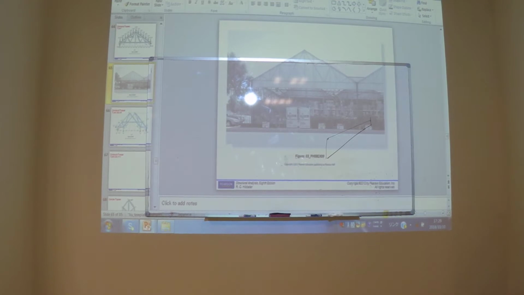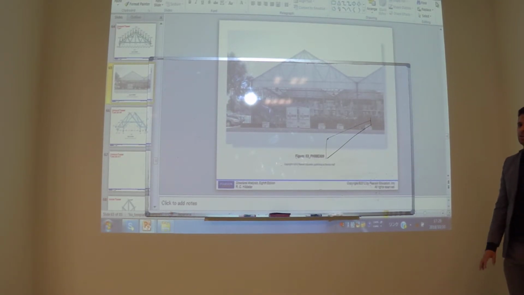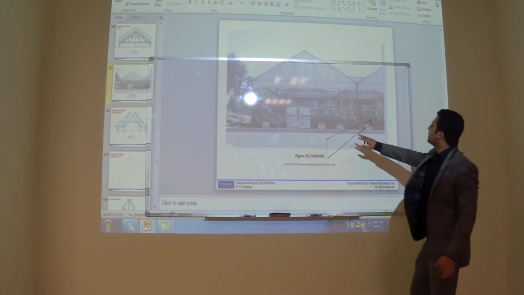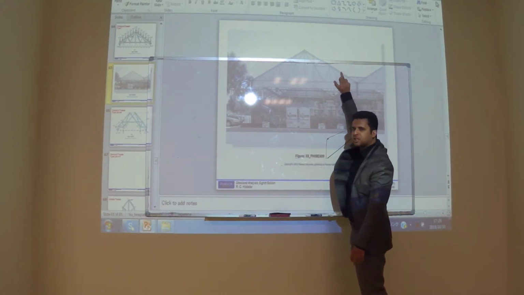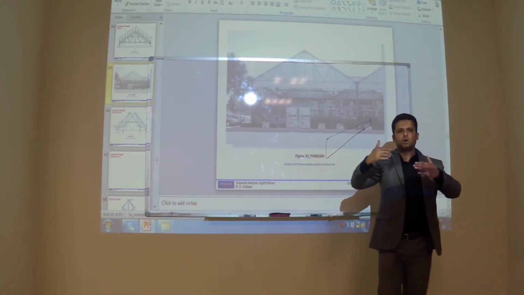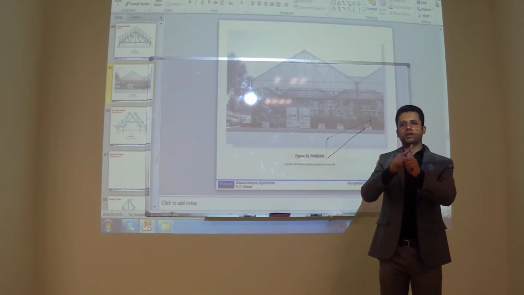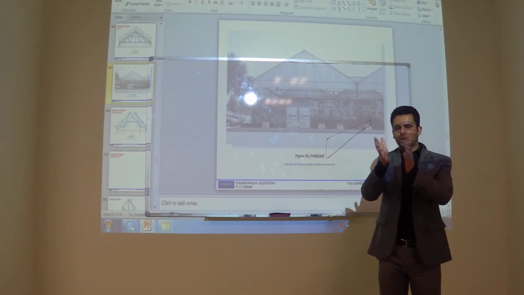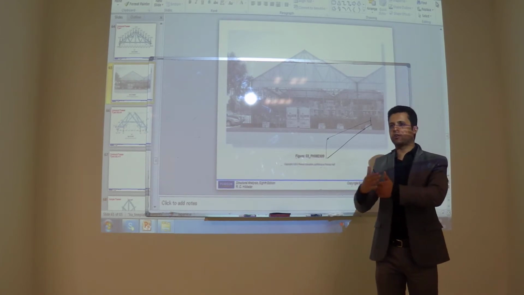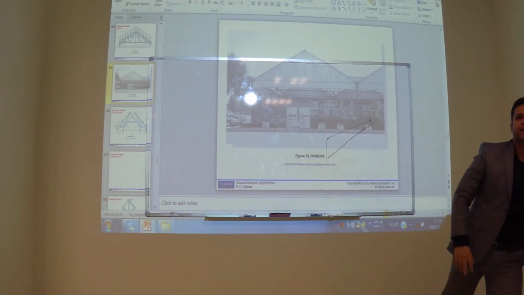Let me show you. Doctor, the 1 kilonewton, where is it coming from? I'm not sure about this 1 kilonewton, but this is just the application. How does the force on this truss come about? For example, if you want to calculate the force here, it will be the load, the reaction of the purlin. And usually we provide purlins at a spacing of 1.5 meter. Okay, let's do one calculation.